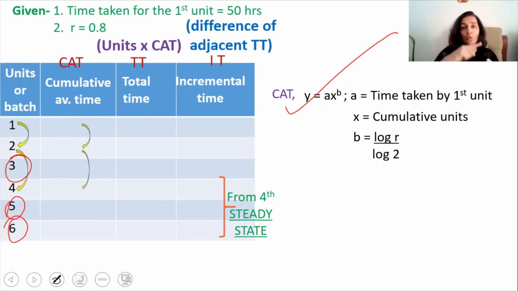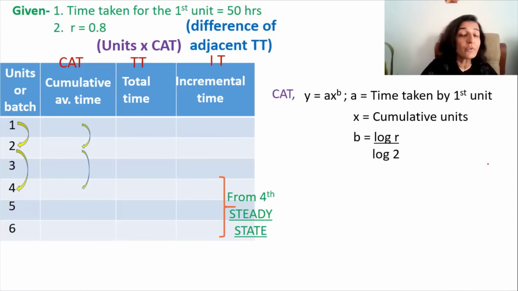That is for 1 unit, 2 units, 4 units, 8 units, 16 units, you can calculate. But for the intermediate units, we will have to use this formula. Now we can start off with each and every question that will come from the learning curve topic. In the question, just 3 details are given.